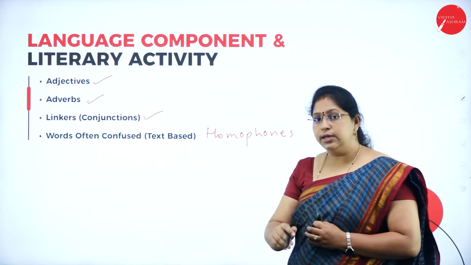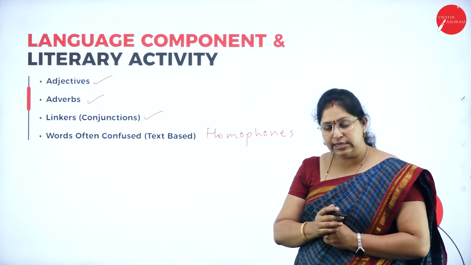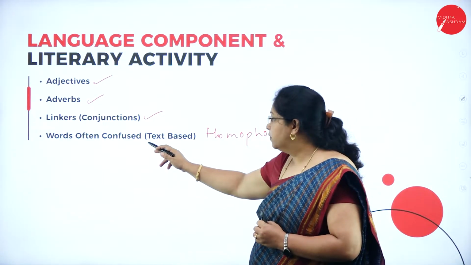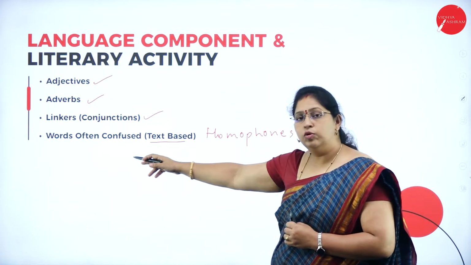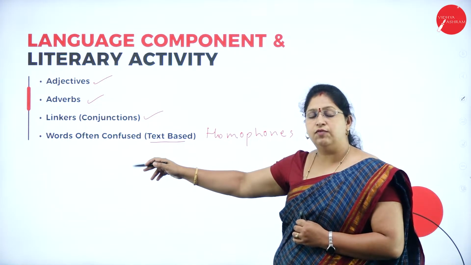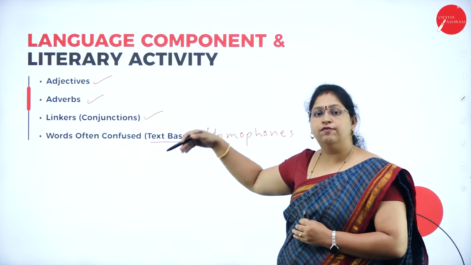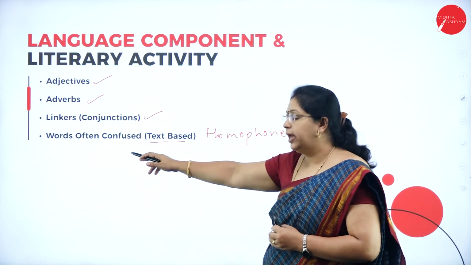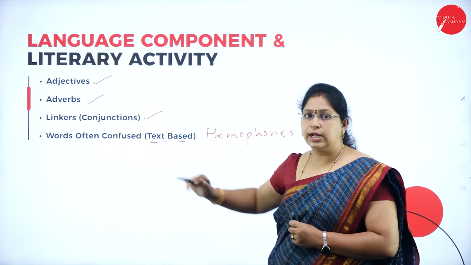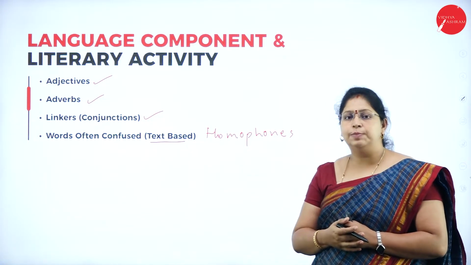And for your exam, you will have questions based on your text. So all the homophones or homonyms you get will be from the 8 poems and 4 prose which you will be learning. From that only you will have the words often confused. So here is a tip from my side.